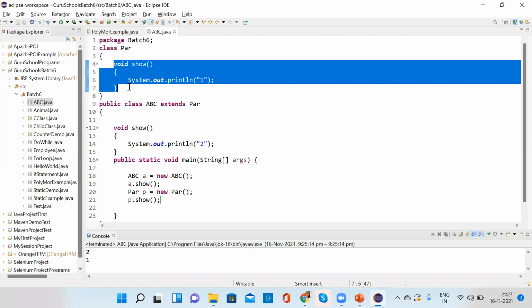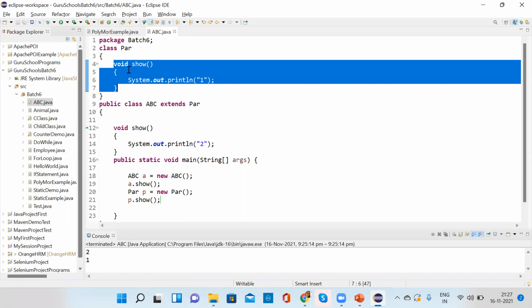Some implementation you have done here, but you want to override this, so the implementation of the child class overrides or replaces the implementation in the parent class by providing the same method name, same parameter, same return type. So that is the use of method overriding.